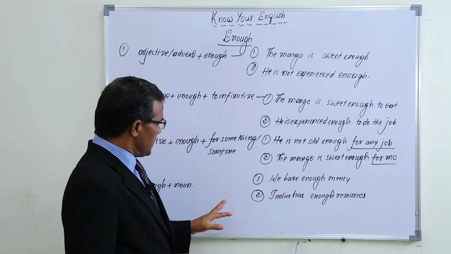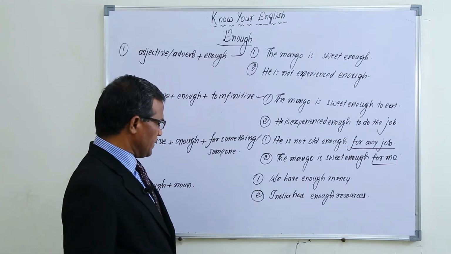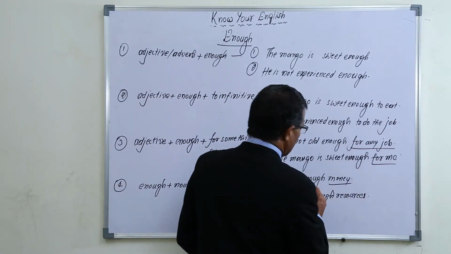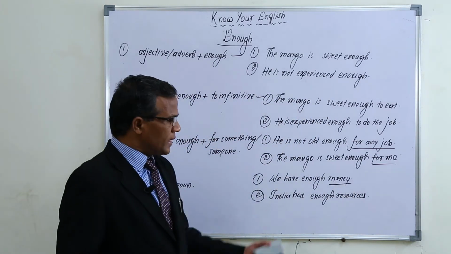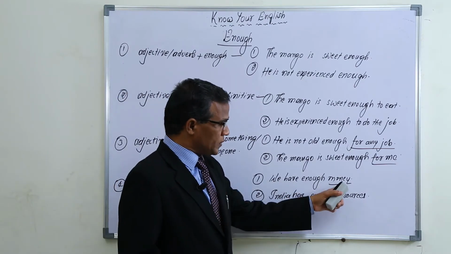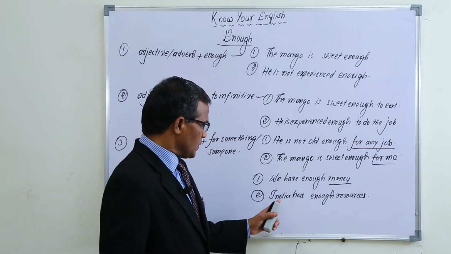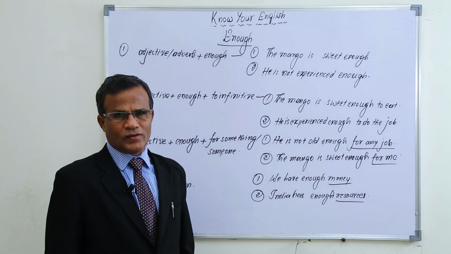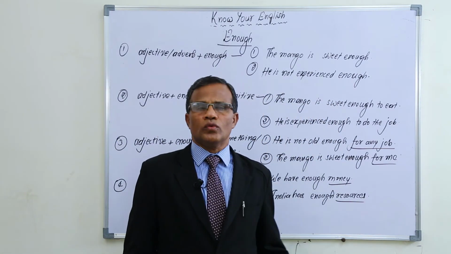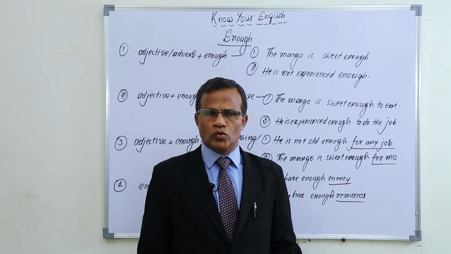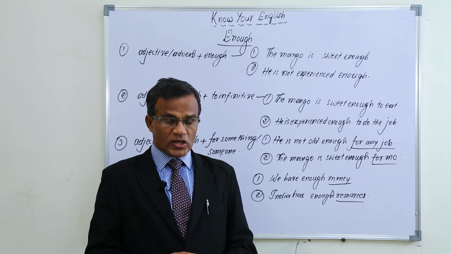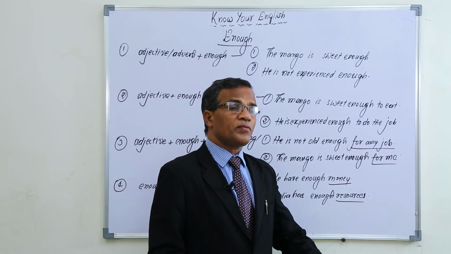Okay, and here, enough plus noun. We have enough money. Money is a noun. So after enough we can use nouns also. Okay, India has enough resources. It's also a noun. We have enough time to do it. Or we don't have enough time to do that. In such a way, we can use enough plus noun also.